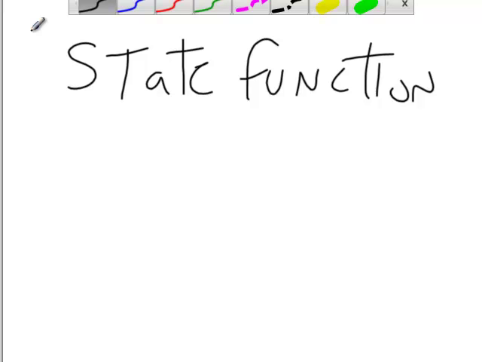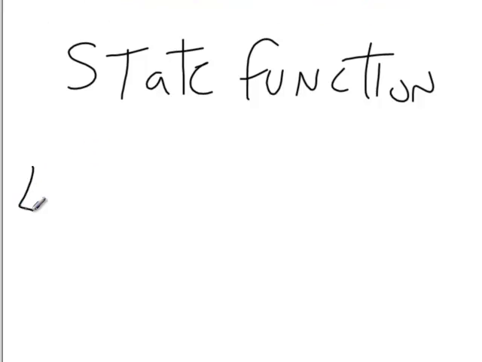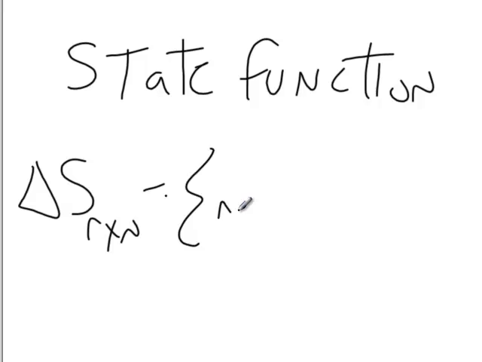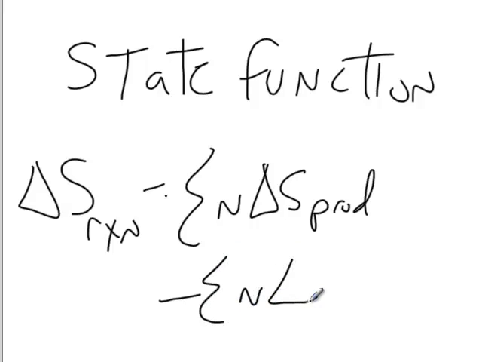Well, you can do the same thing with delta S. You can say that delta S for a reaction is equal to the summation of n delta S of the products minus the summation of n delta S of the reactants, which is why when you looked up those delta H values, there were also delta S values in that table. You can do exactly the same things with delta S that you did with delta H.